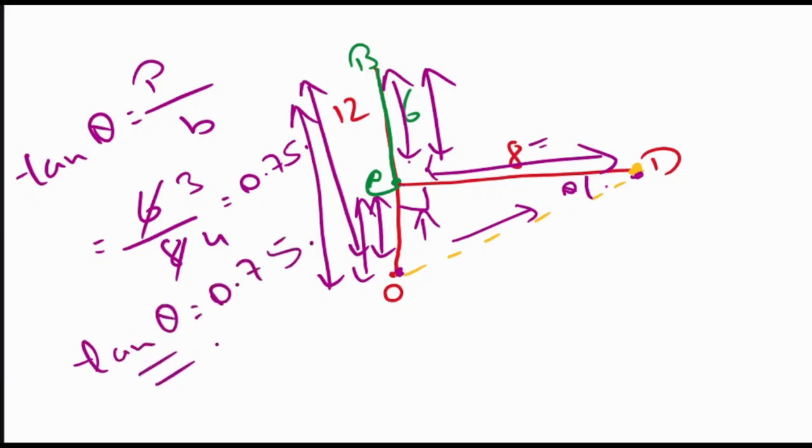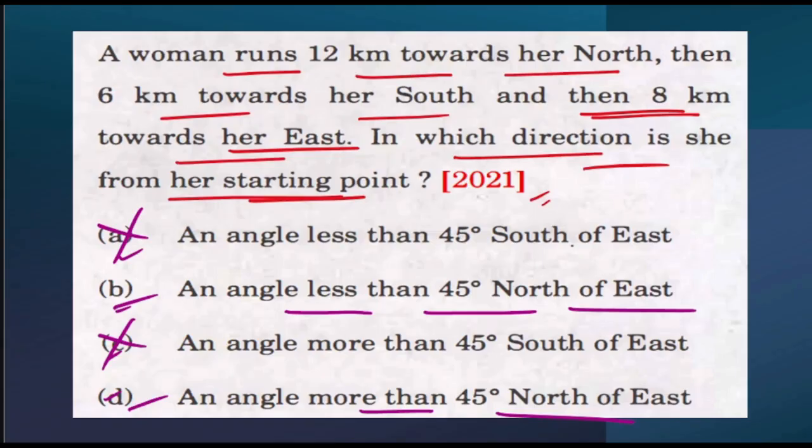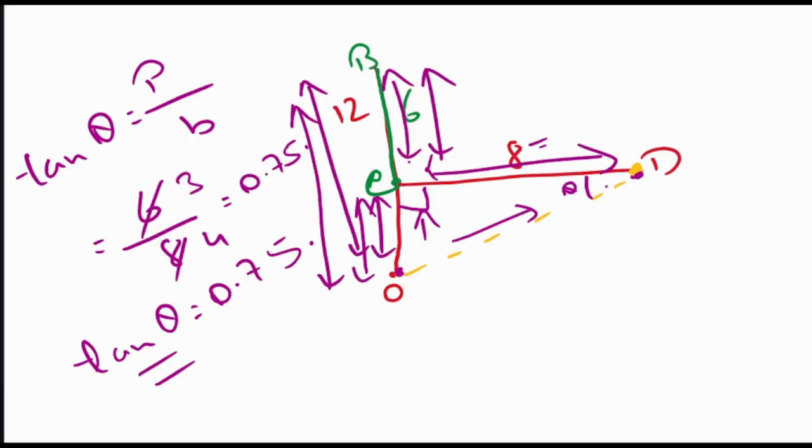But we need to find out the value of theta. Not the exact value, but only whether the value of theta will be less than 45 degree or more than 45 degree. That is the only thing they are asking for. But how to find it out?